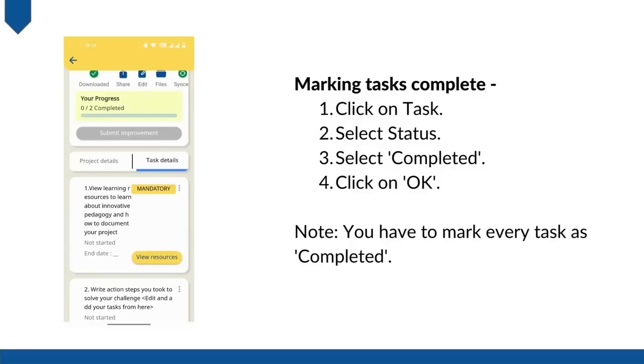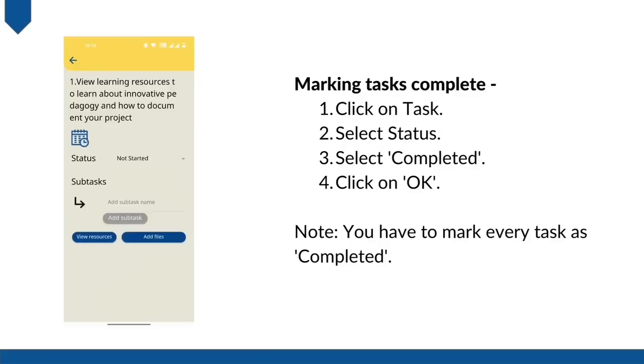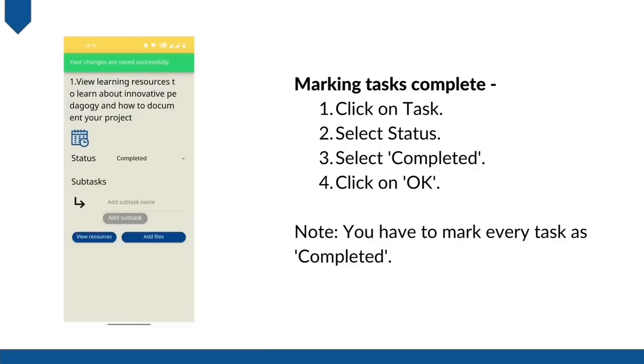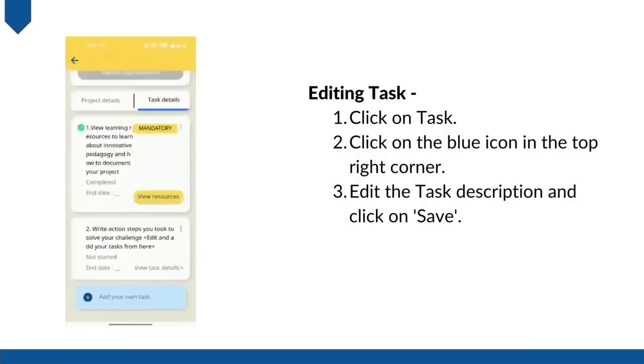Since you have viewed the learning resources in task 1, now you can click on task 1 and select the status as completed. Once you mark the task complete, a green icon will appear against the task number. Please note that you have to mark every task as complete. From task 2, you can add the action steps you have taken to implement your innovative pedagogy project.